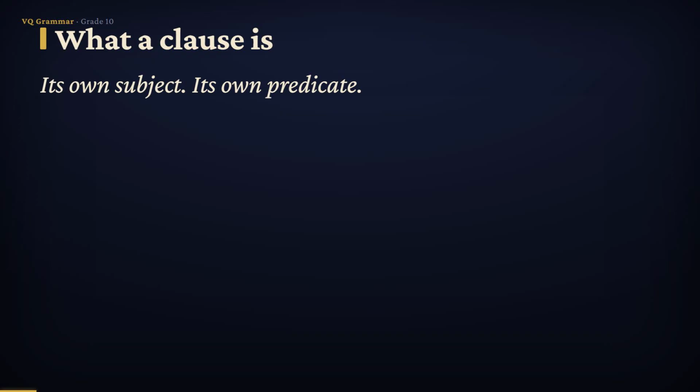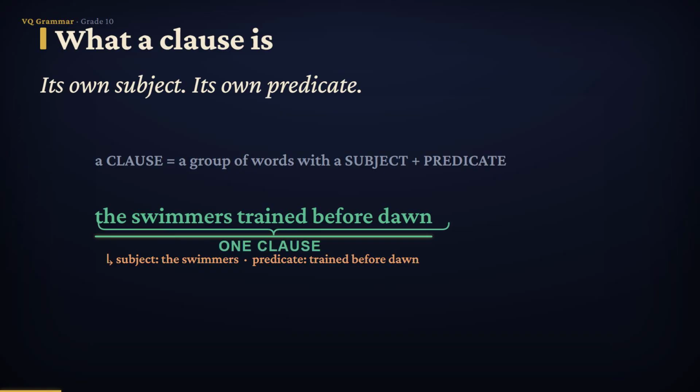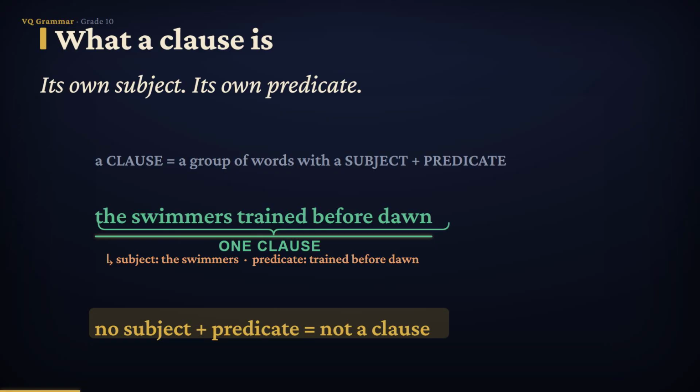Here's the definition to hold on to. A clause is a group of words that has its very own subject and its very own predicate. Look at this. The swimmers trained before dawn. Who is doing something? The swimmers. That's the subject. What are they doing? Trained before dawn. That's the predicate. Subject plus predicate, sitting right there inside the group of words. That is what makes it a clause. And that single test is what separates a clause from a phrase, which we met back in Unit 3. If a group of words is missing a subject, or missing a verb, it is not a clause at all.